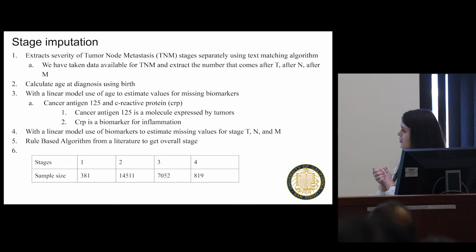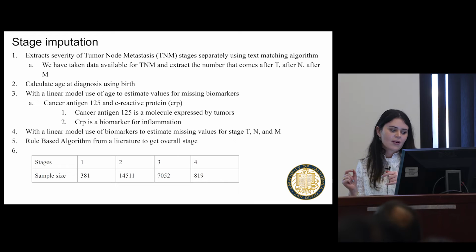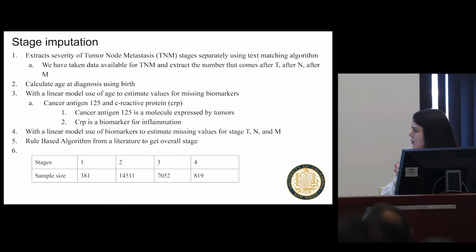Then we're going to look at the relationship of these 2 biomarkers and age at diagnosis with the stage T, N, and M. We then use a multivariable model that generates 3 beta coefficients, each for T, N, and M, and a linear equation. We use that linear equation to estimate any missing values for T, N, and M. Lastly, we're going to convert these stages using a rule-based algorithm from TNM to stages 1, 2, 3, 4. And as we can see, we have 381 patients in stage 1, 14,511 in stage 2, 7,052 in stage 3, and 819 in stage 4.